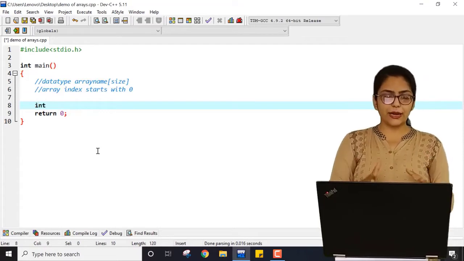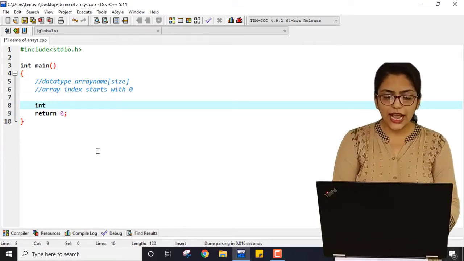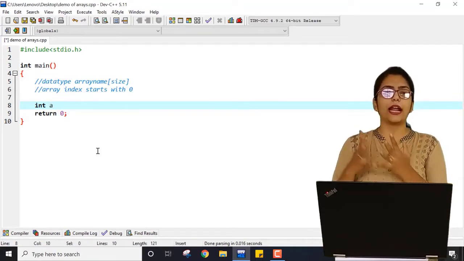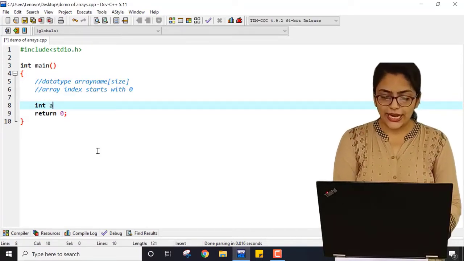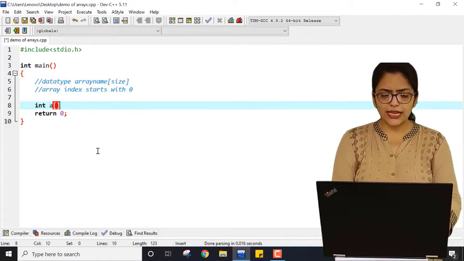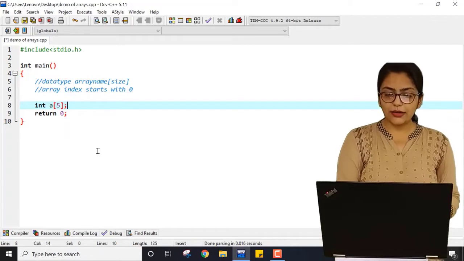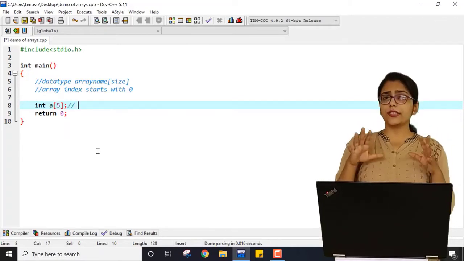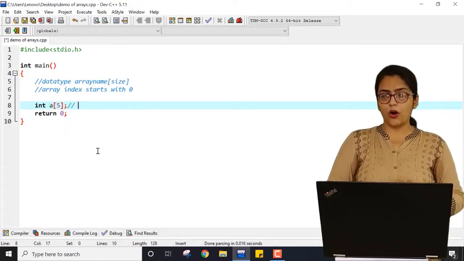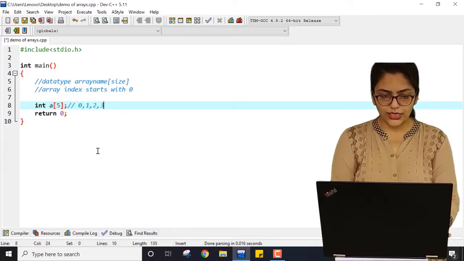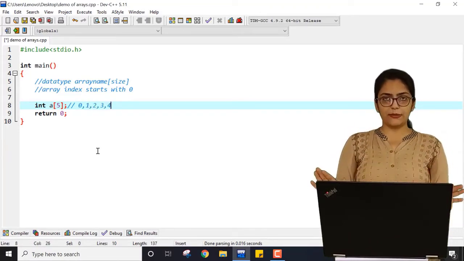That's why I have written the data type as int. Then the array name I am taking as a, because I want to show you that a can hold more than 2 values. So a and the size. Now what will be the size? Say 5 and semicolon. Now just pause the video and think what will be the index values of this array. 0, 1, 2, 3, 4. Total 5 elements are there.